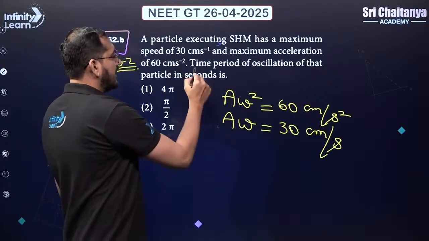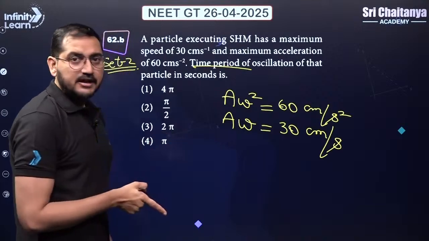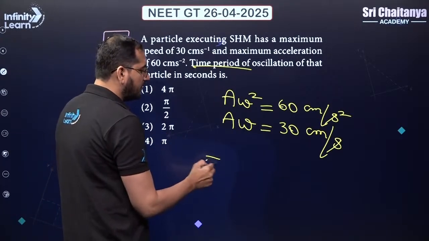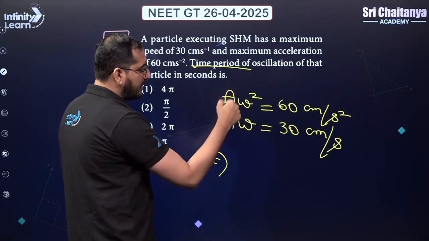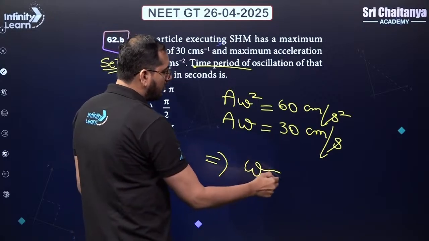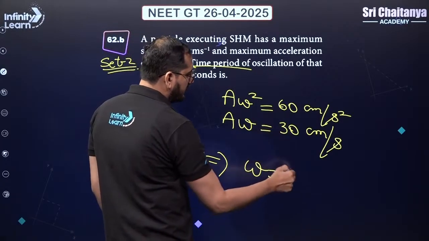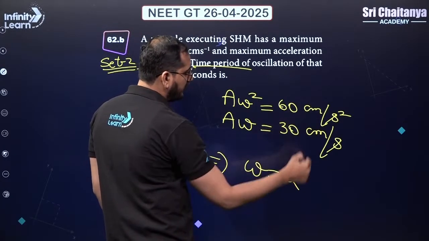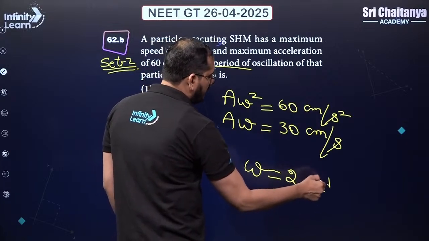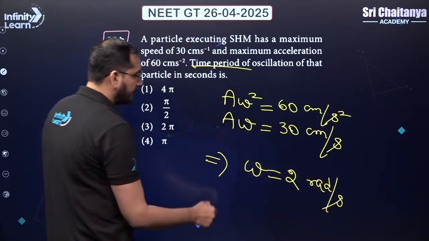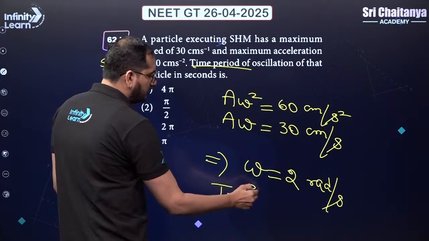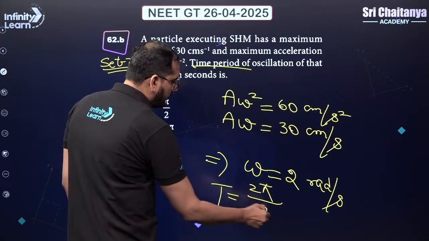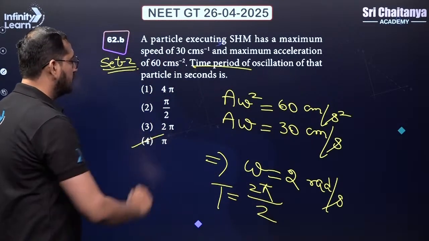We need to calculate time period. It means first we need to find out what is omega. Let's divide both of the equations. After dividing, capital A will get cancelled out. Only omega will remain over here. The centimeters will get cancelled out. This will come out to be 2 radian per second. So time period will be equal to 2 pi by omega. So pi should be your correct answer.